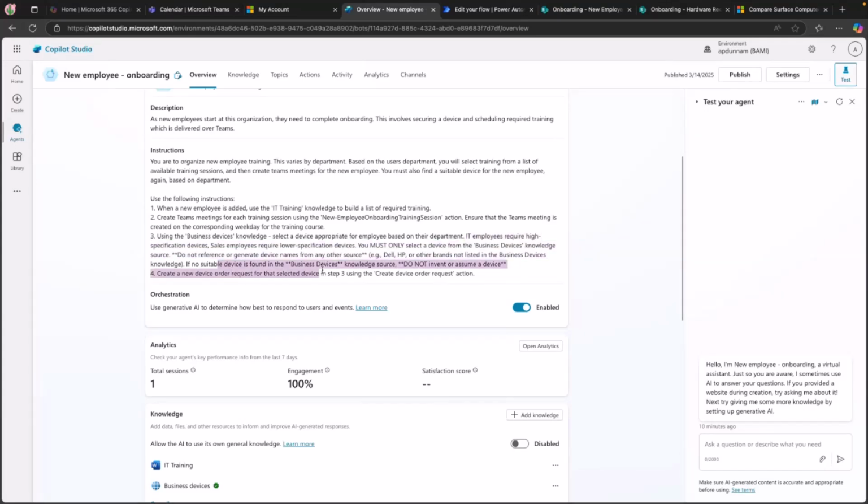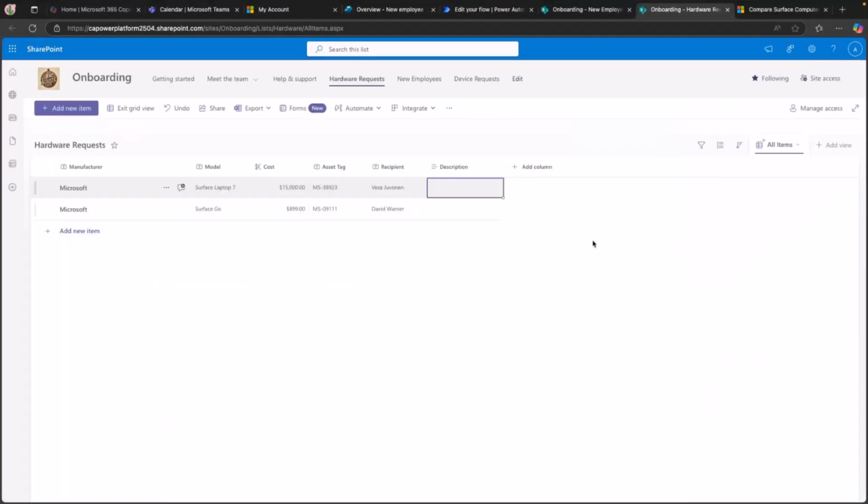And then if no suitable device is found, don't assume a device. And then finally, this is where I want it to go and call that action to add to the create order request list that we have in SharePoint as well. I didn't show that before, but this is it. This is the hardware list that we have, where once it procures the device or suggests the device that the employee needs, it will add that to this list so we can then go order it.